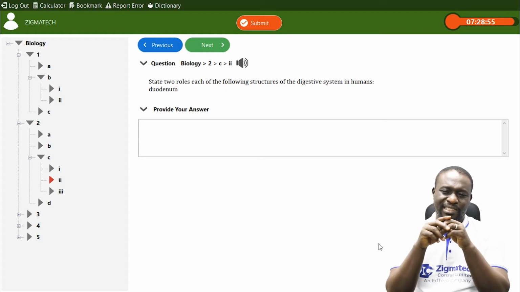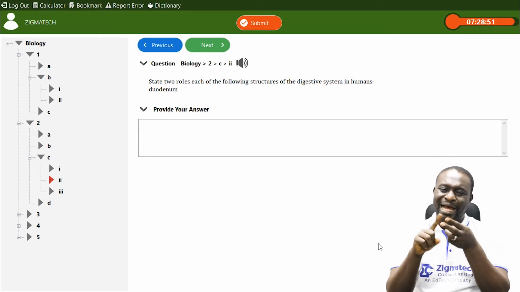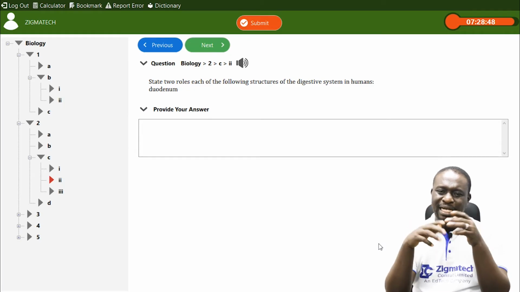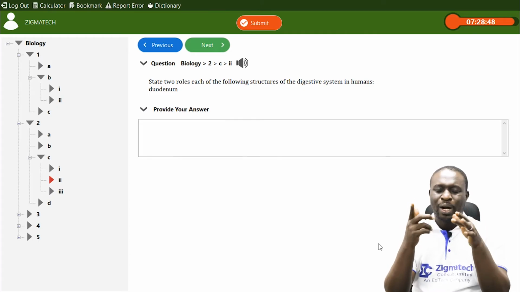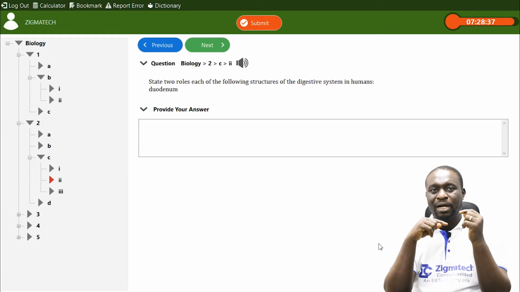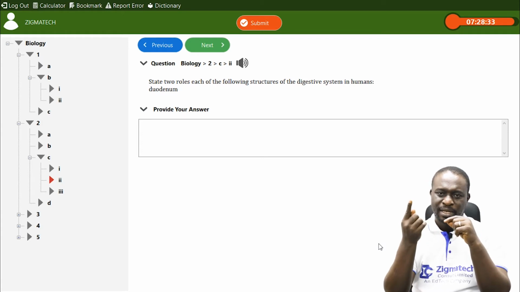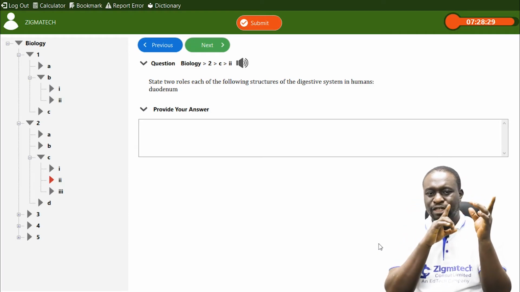Now these 3 digestive enzymes are amylase, trypsin, and lipase. Amylase breaks down starch, any starch that is present, into maltose, while trypsin converts peptones into polypeptides. That is a protein. Actually, the digestion of proteins begins in the stomach.